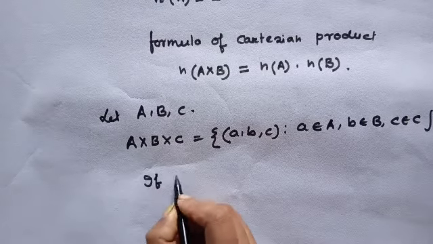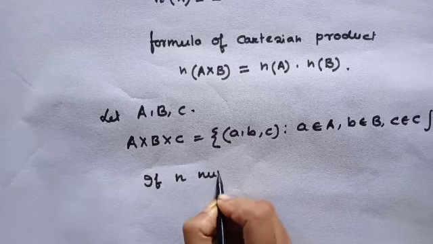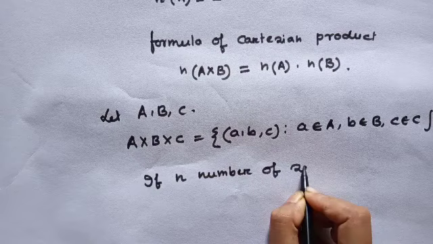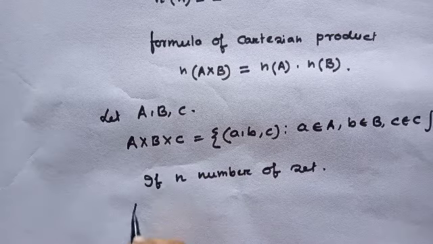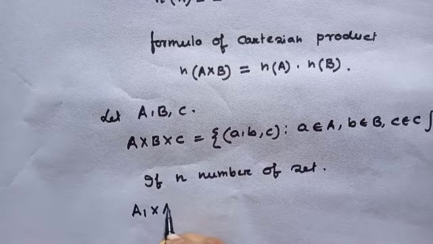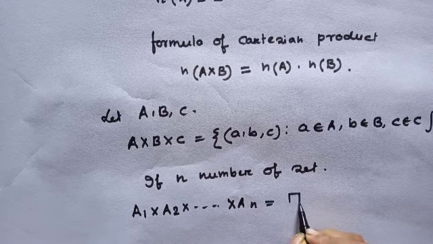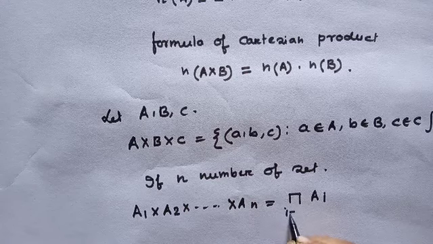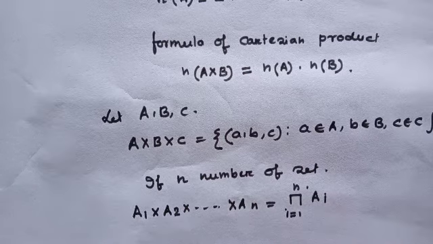If there are n sets, then A1 cross A2 cross dot dot An equals the product of Ai, where i varies from 1 to n.